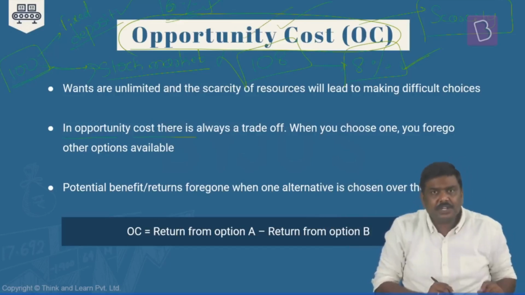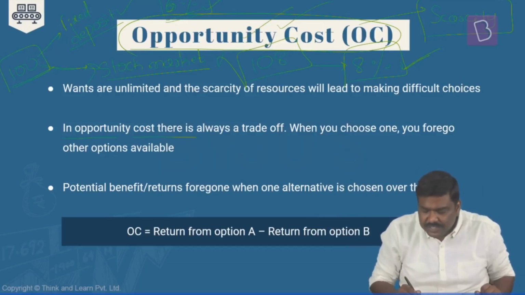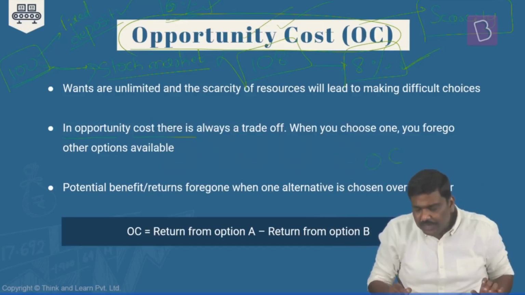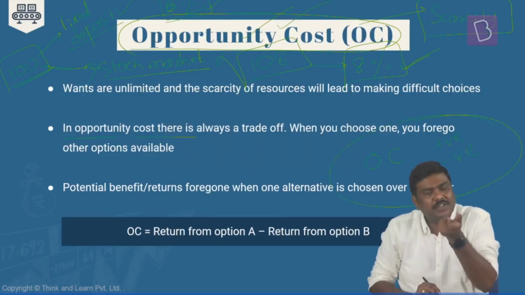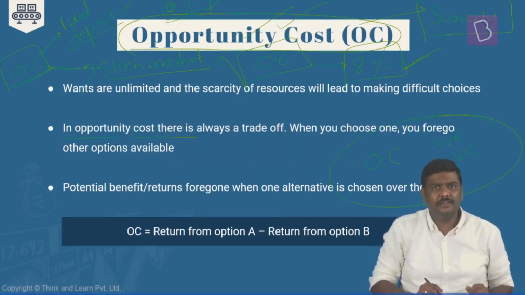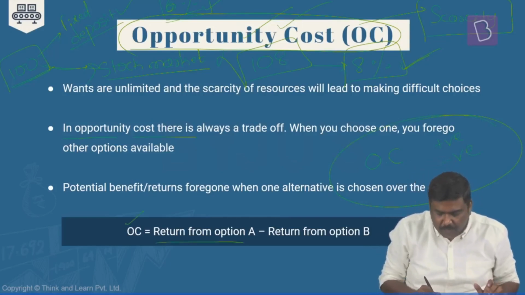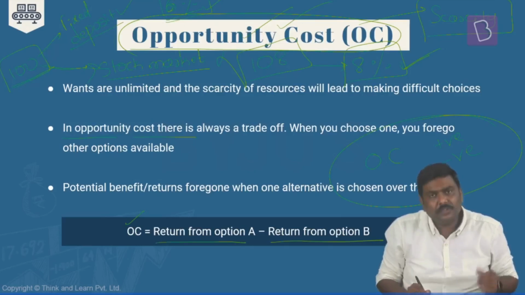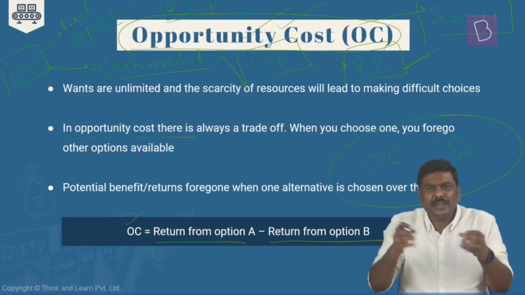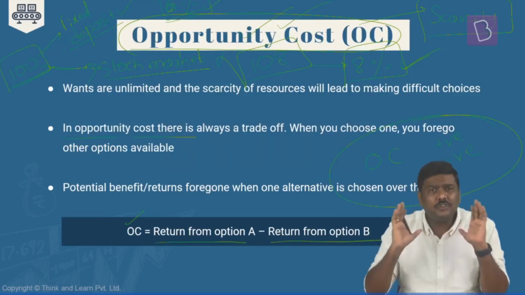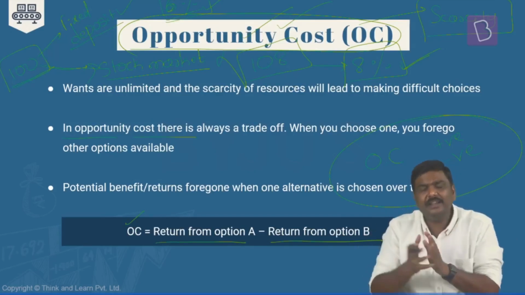And whenever there is an opportunity cost, please understand this. We'll generally say that opportunity cost, I'll use a short form here, can be positive, can be negative. The simplest representation of opportunity cost will be return from option A minus return from option B. Although different books will give it different formulas, do not worry about the formula, do not run behind the formula.